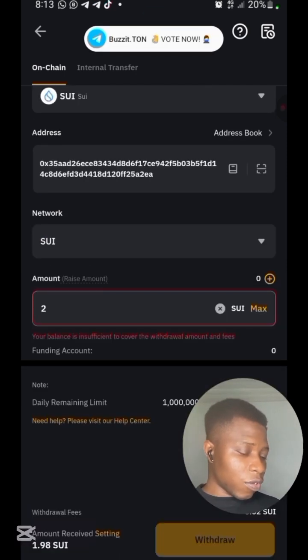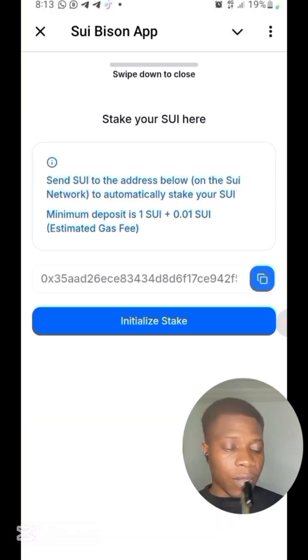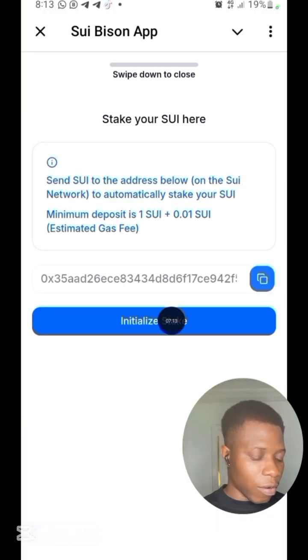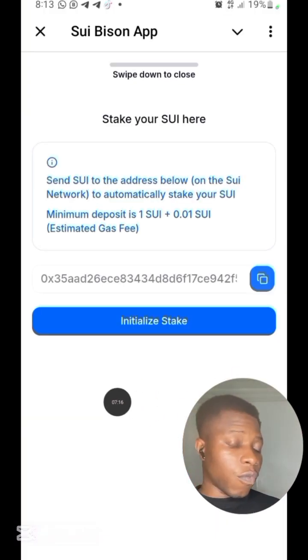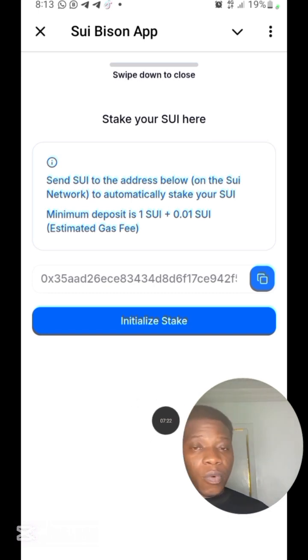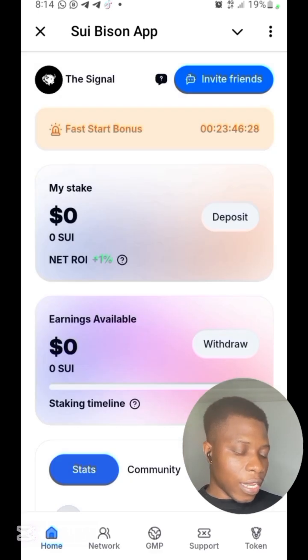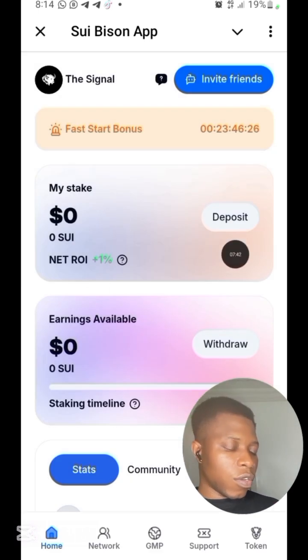So once I'm done with this, I'm going to click on withdraw, and all I'm going to get, so if I send two, I'm going to receive this, and then I'm going to go back. Once I'm here on the Sui Bison app, I'm going to wait for a while, just for 1 minute, 2 minutes, for it to arrive here. Sometimes you might not see it here. Just click on initialize stake. Once you click on initialize stake, you are going to go ahead and see your deposit right here.